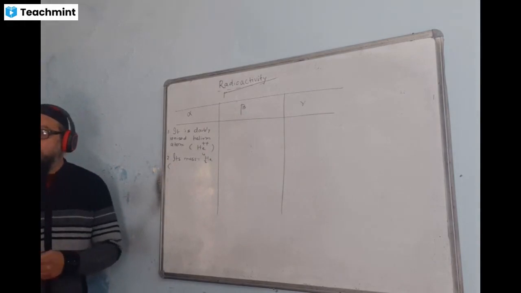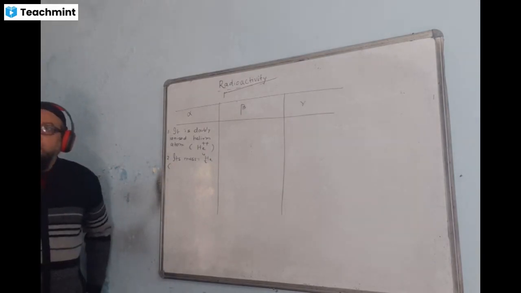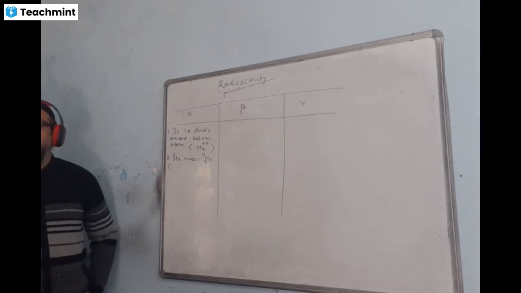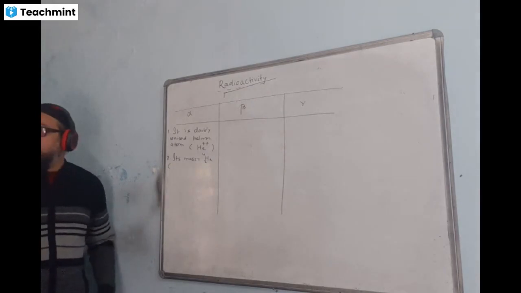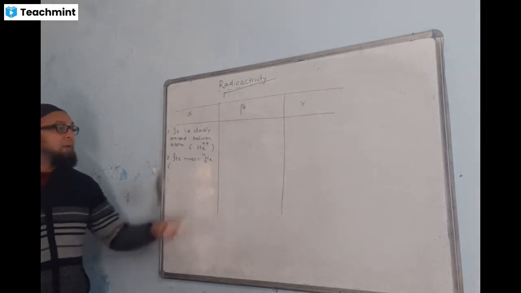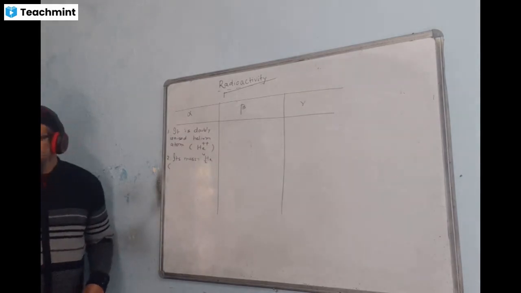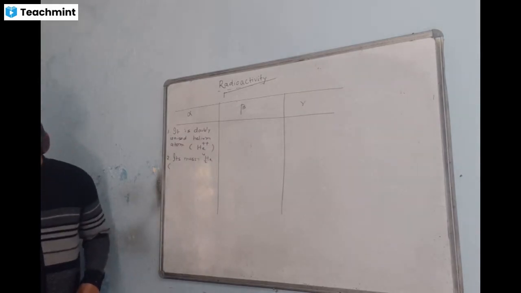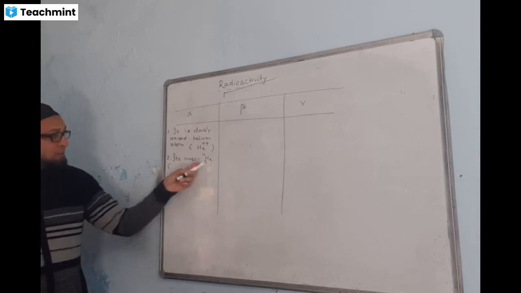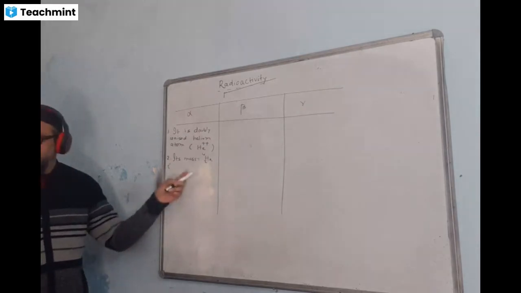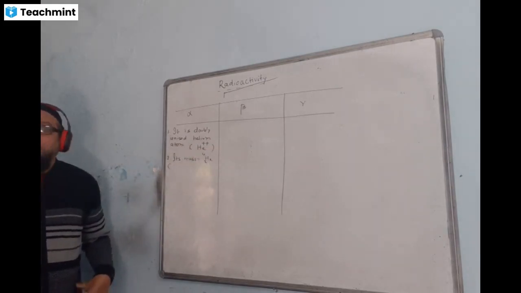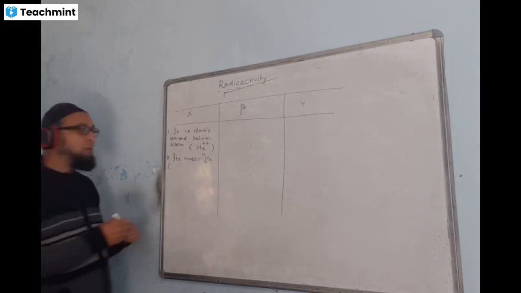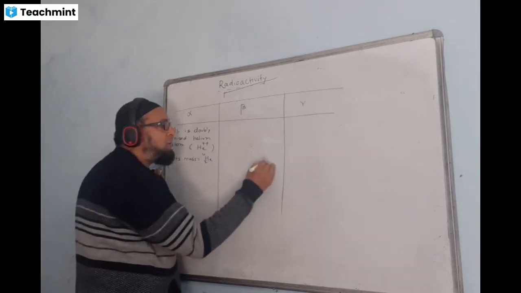Beta's mass is equal to the mass of an electron, under bracket -1, 0.